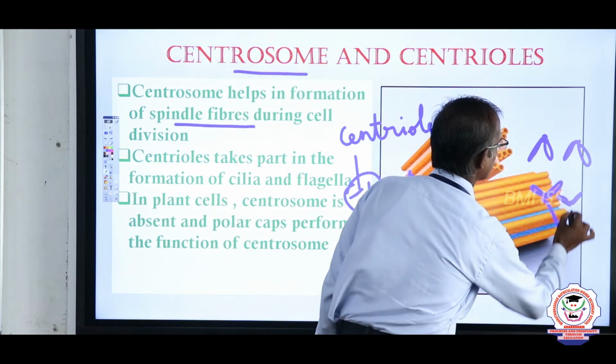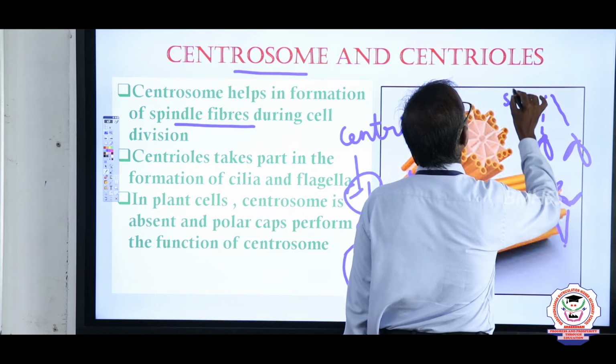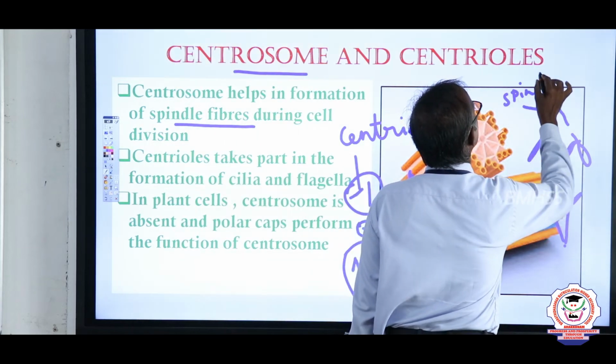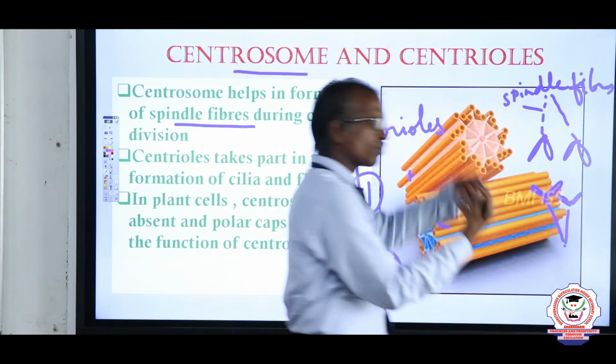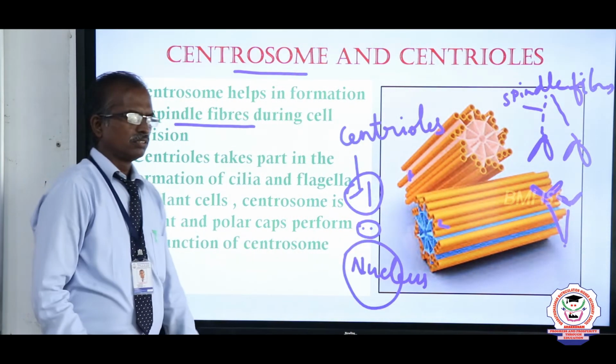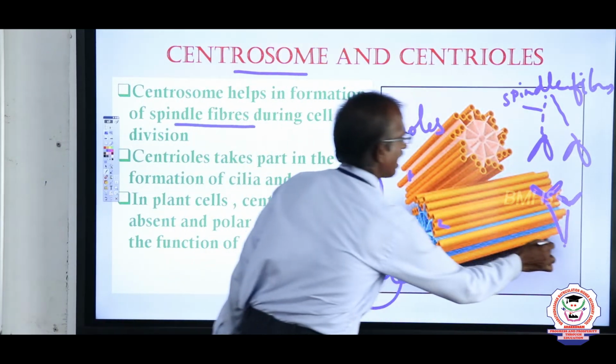They form a daughter-like structure. This is what we call spindle fibers. Spindle fibers mainly help to pull the chromosomes up and down. Okay, this is spindle formation and aster formation.